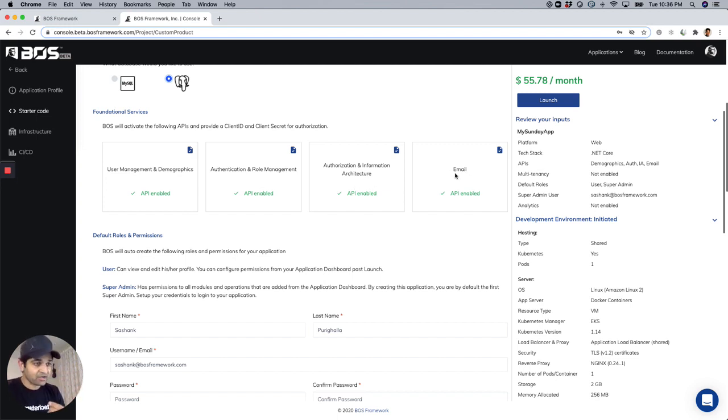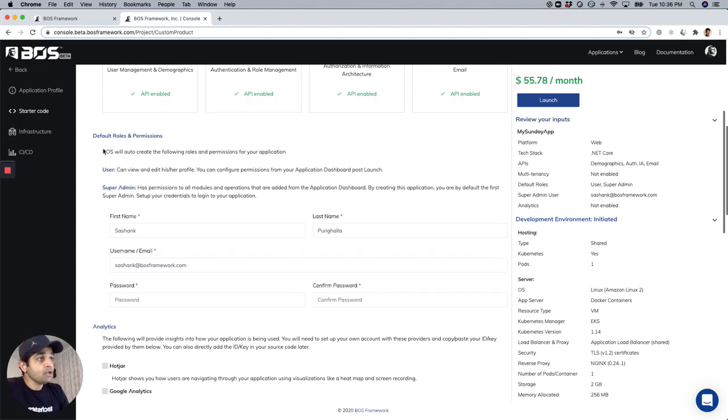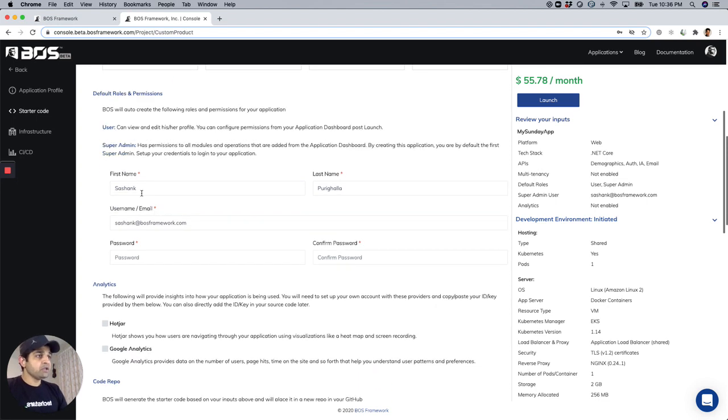Email, SendGrid integration. All of these are a part of the starter code and they're done as web services with OData, so they can extend functionality if they need to. Default roles and permissions, user and super admin are automatically created. The developer is created as a super admin by default because that is the first person that will be logging into the application.